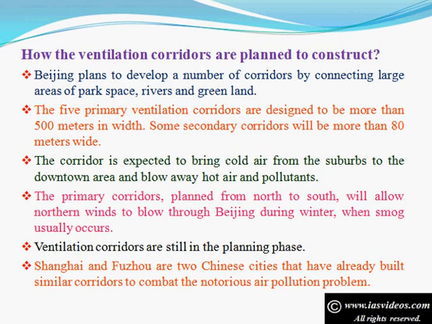The corridor is expected to bring cold air from the suburbs to the downtown area and blow away hot air and pollutants. The primary corridors, planned from north to south, will allow northern winds to blow through Beijing during winter, when smog usually occurs. Ventilation corridors are still in the planning phase. Shanghai and Fuzhou are two Chinese cities that have already built similar corridors to combat the notorious air pollution problem.